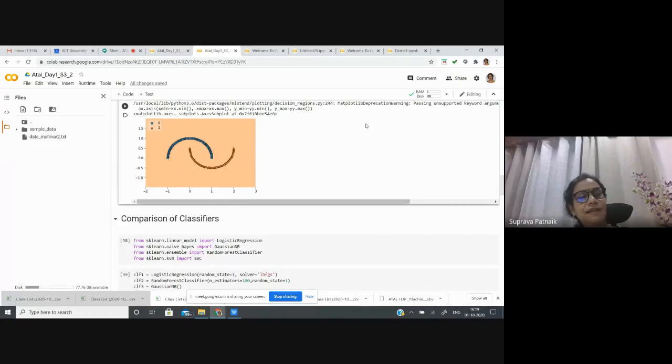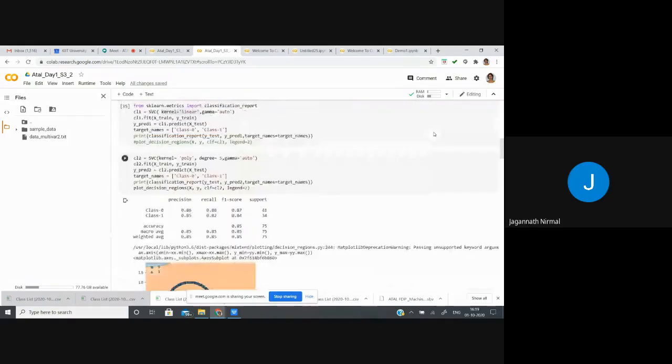So it depends on what kind of application you have. If the data is not properly balanced, then definitely accuracy is not the measure. Either you need to look into the recall or into the precision. Thank you, madam. Yeah, welcome.